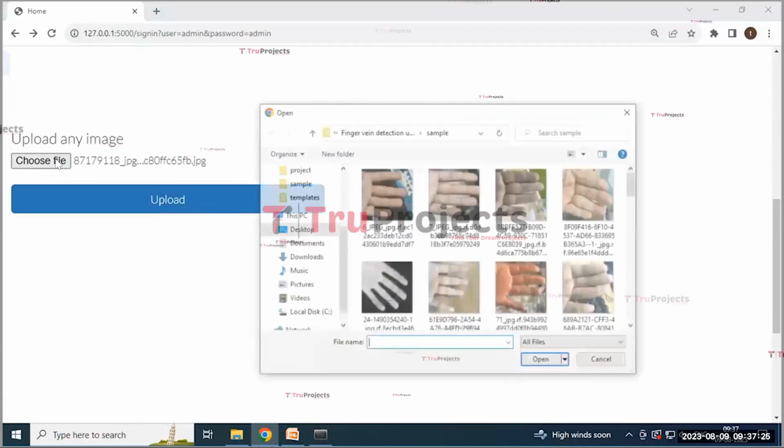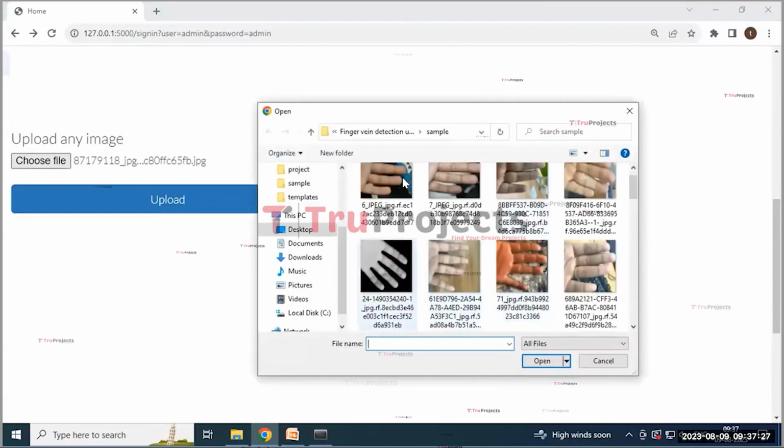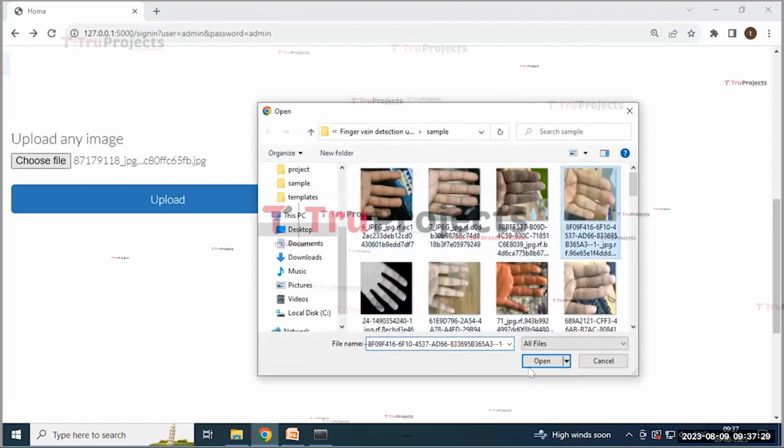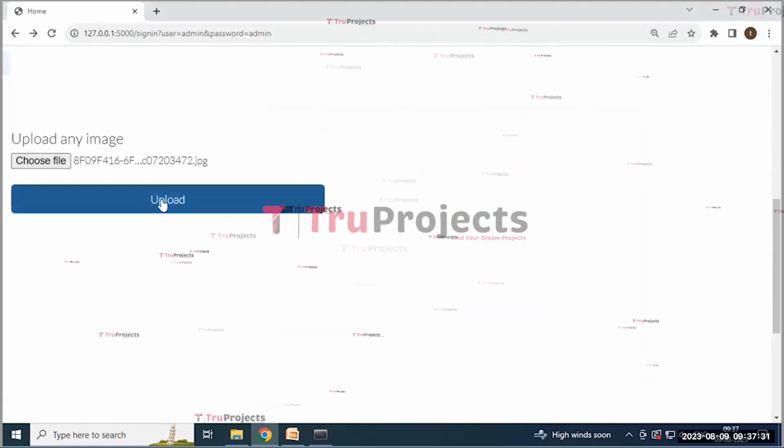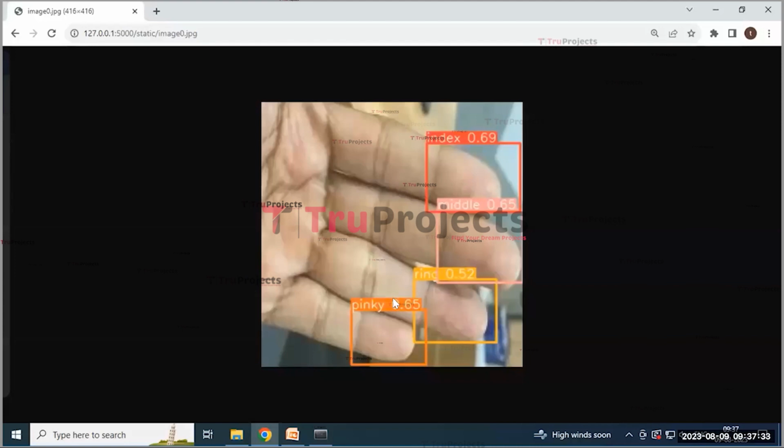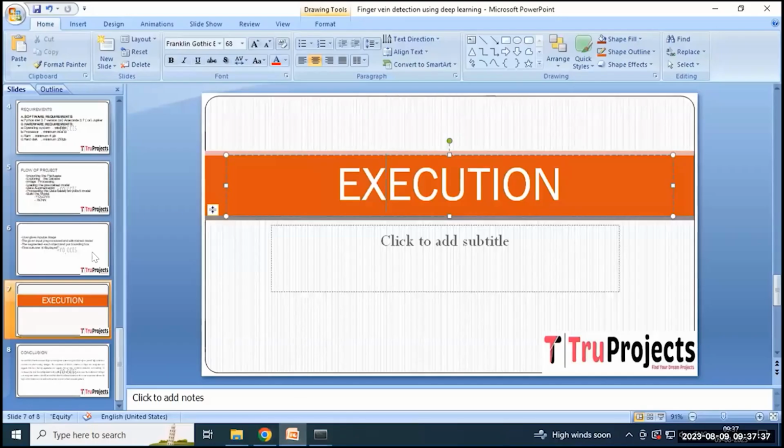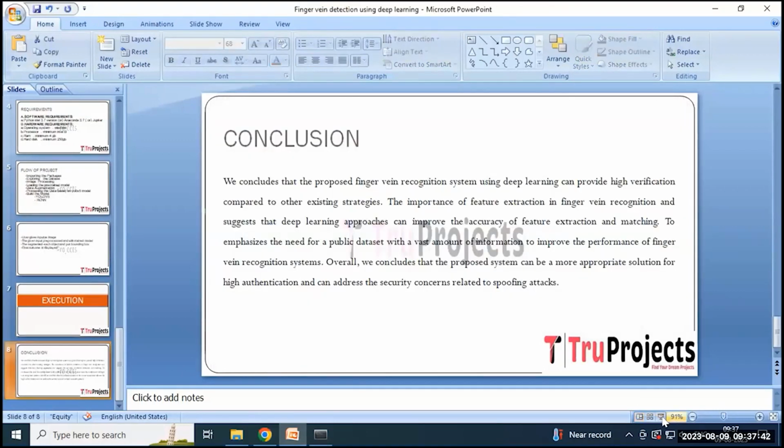And by clicking on the choose file button we can upload another image, and then click on the open button and then click on the upload button. Here it predicted the result like this. In this way we can identify the veins by using YOLO V5 and RCNN.